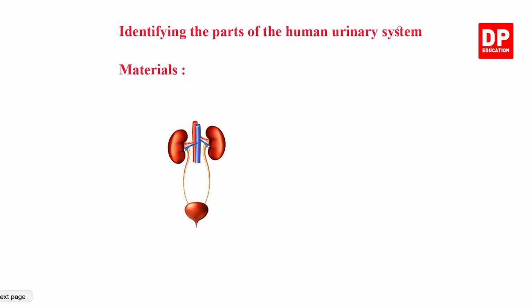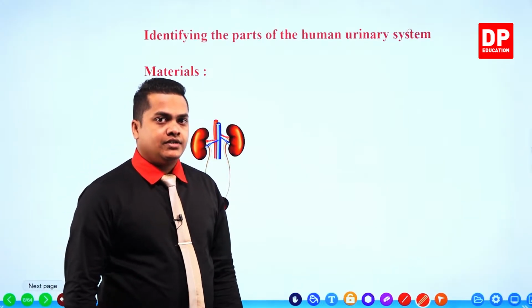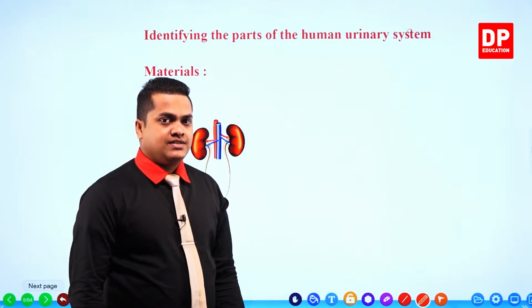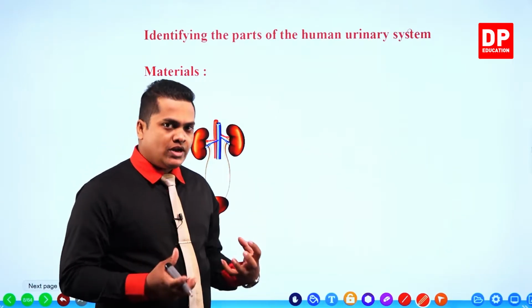Now we are about to identify the parts of the human urinary system. The material you need in this simple process is a simulation.